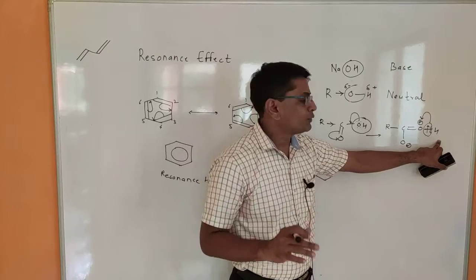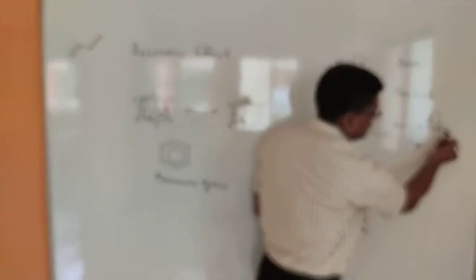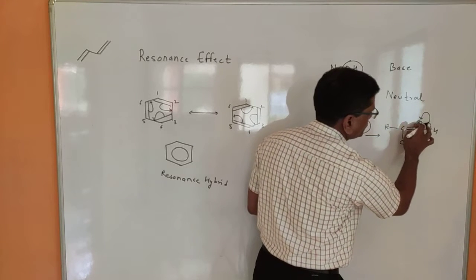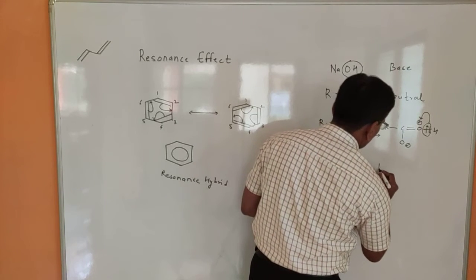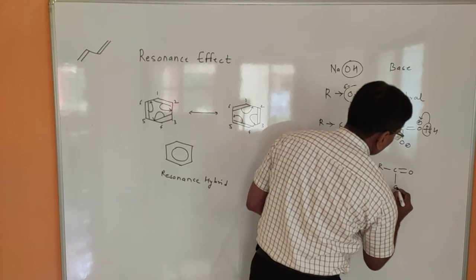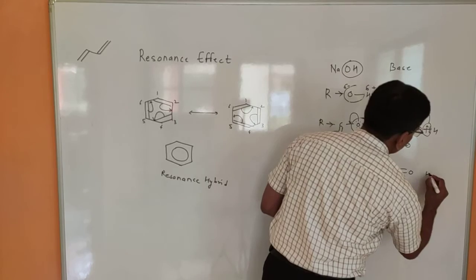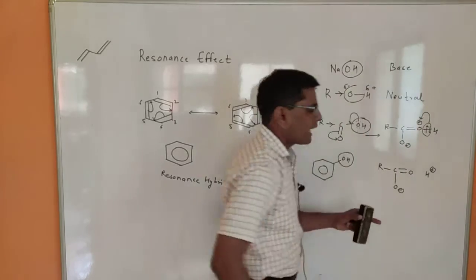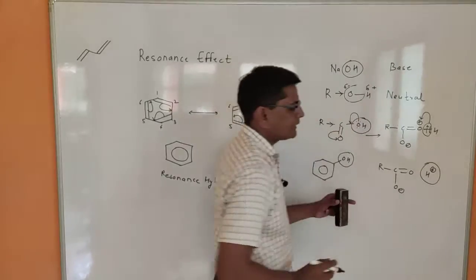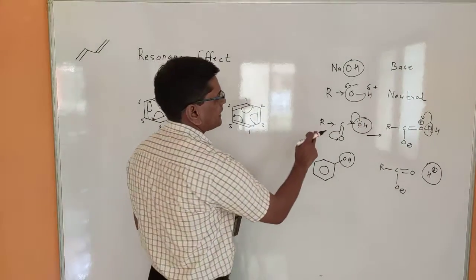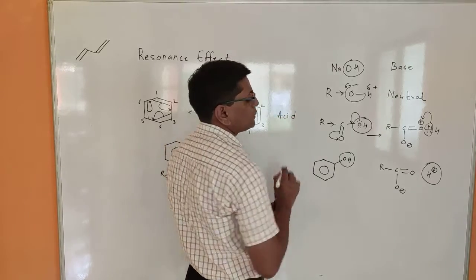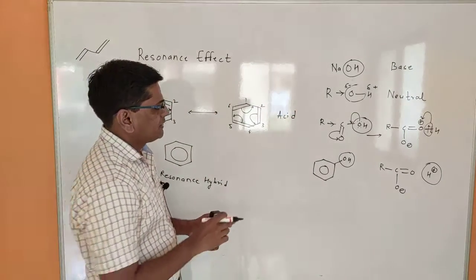Its nature is positive. That's why these electrons are shifted at the oxygen. So when these are shifted at the oxygen, positive charge will be shifted at the hydrogen. And here you get this structure, H plus. And any molecule which can donate the H plus ion becomes an acid. So that's why these carboxylic functional groups are acidic due to resonance effect.